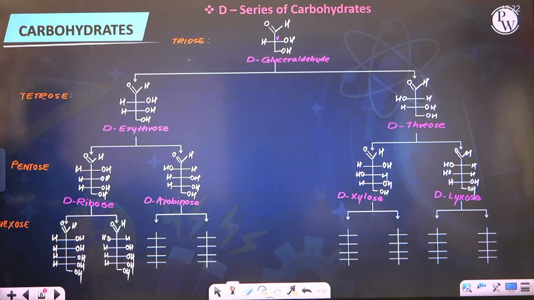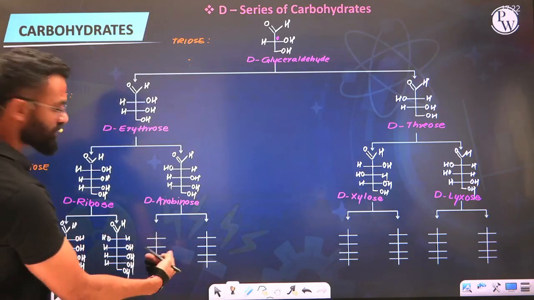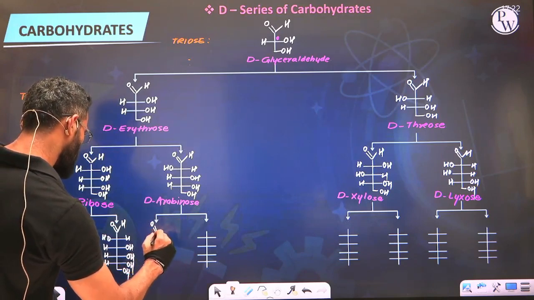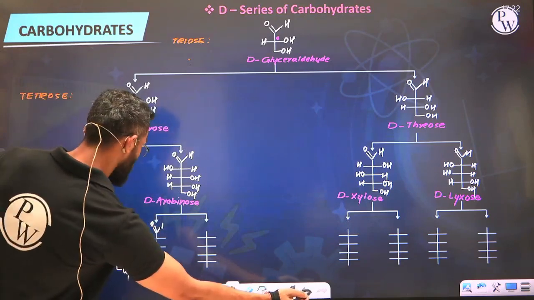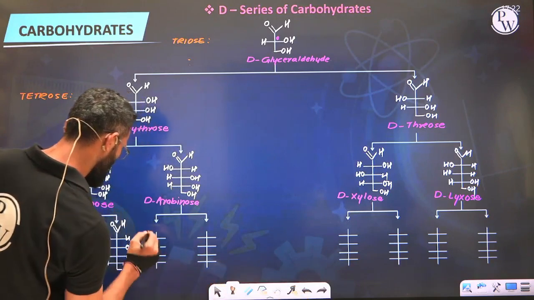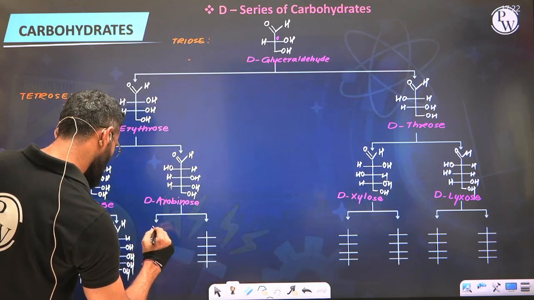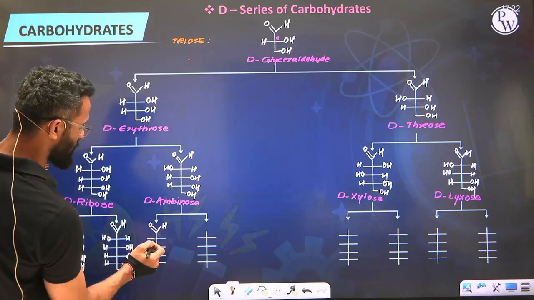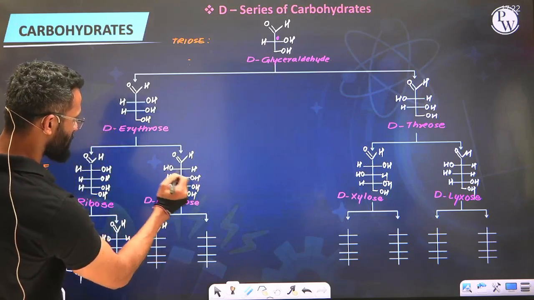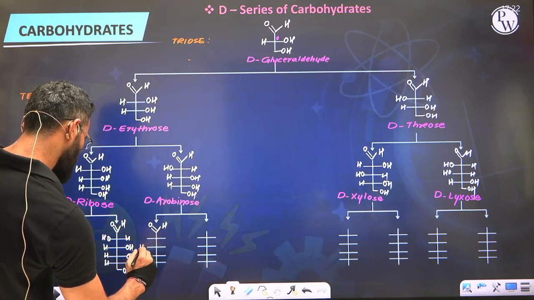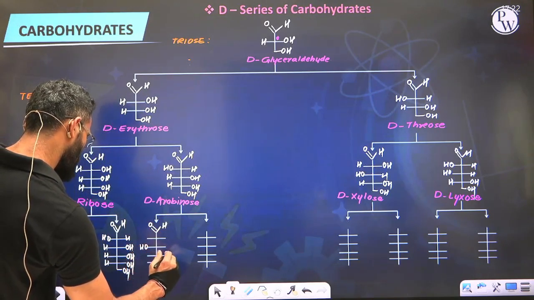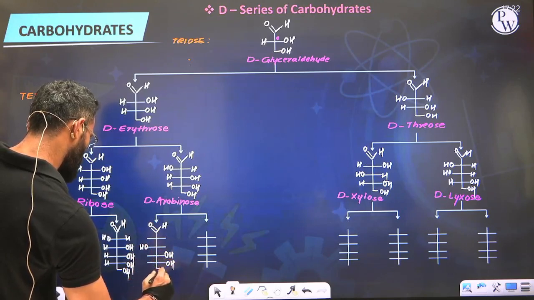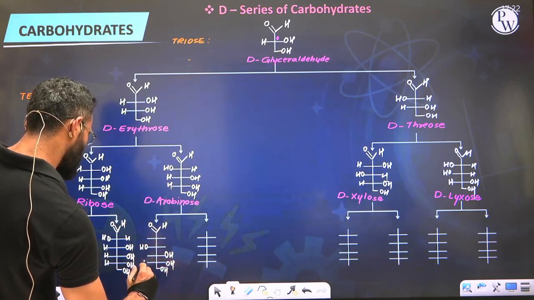Rest is H. Now from D-arabinose, we are going to prepare 2 new. First carbon aldehyde. Second is the newly added chiral carbon, so the rest you will keep the same. Left, right, right. Okay. Left, right, right, and primary alcohol. Rest valency you are satisfying with H.